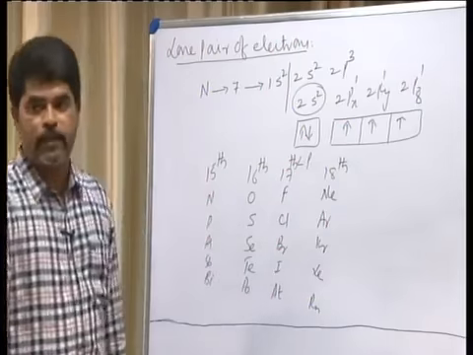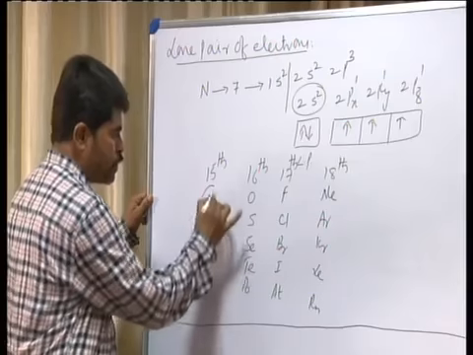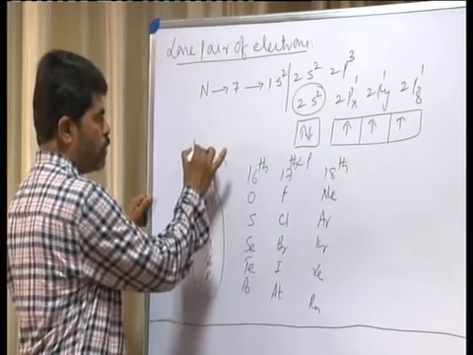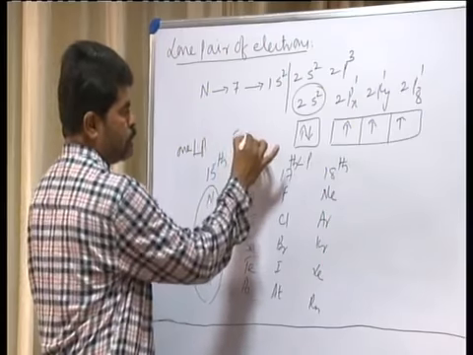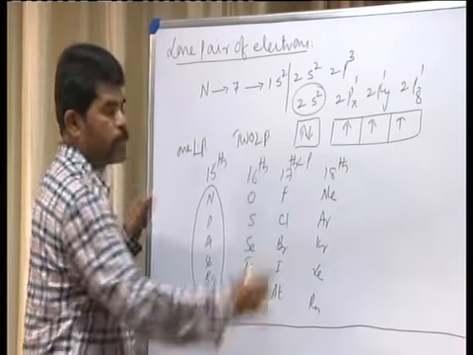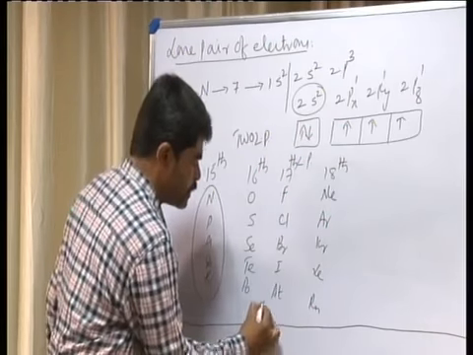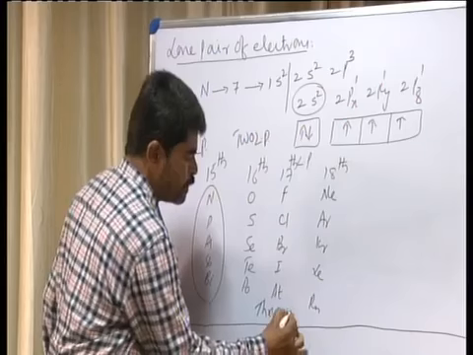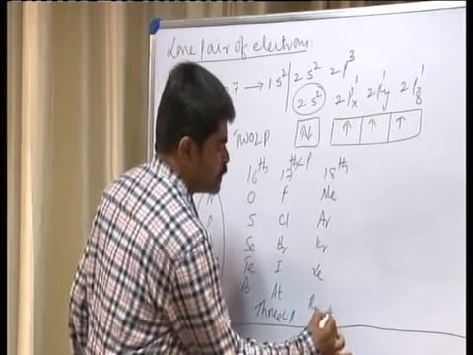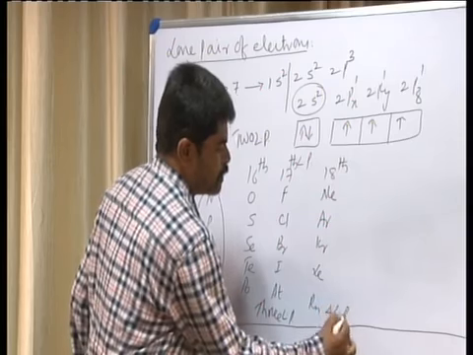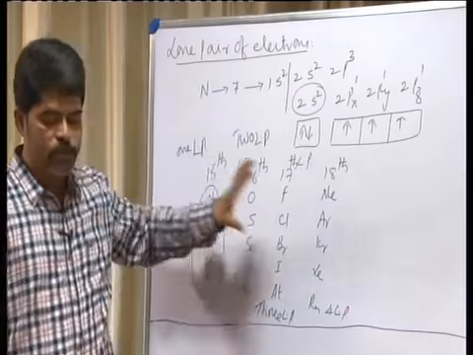You can remember like this: one lone pair of electrons is present in 15th group elements, 2 lone pairs are present in 16th group elements, 3 lone pairs are present in 17th group elements, and 4 lone pairs of electrons are present in inert gases. In general, you can remember this is also one of the most important points.